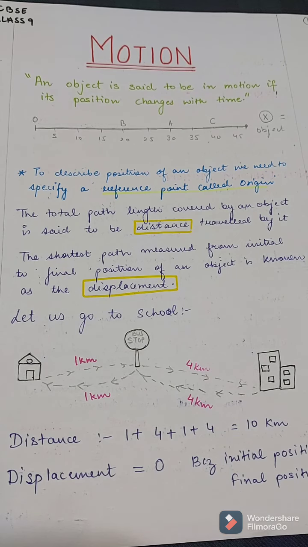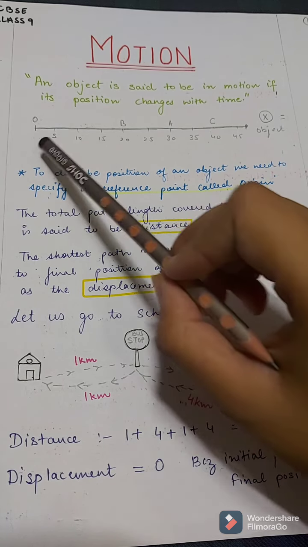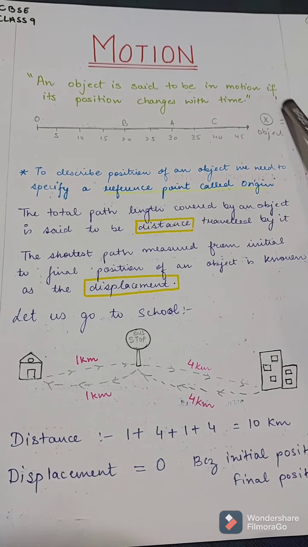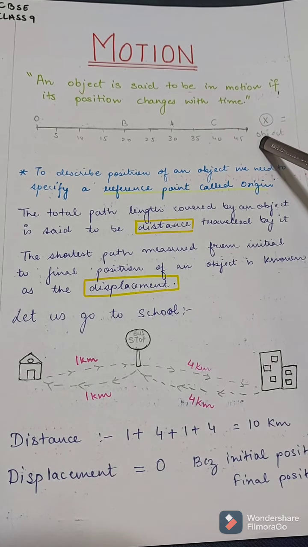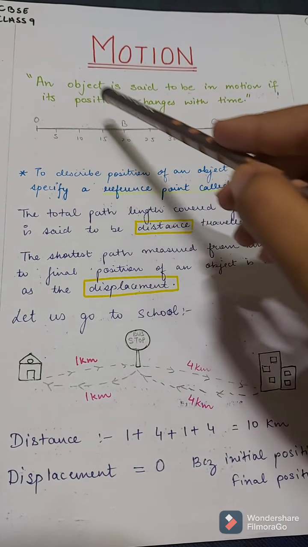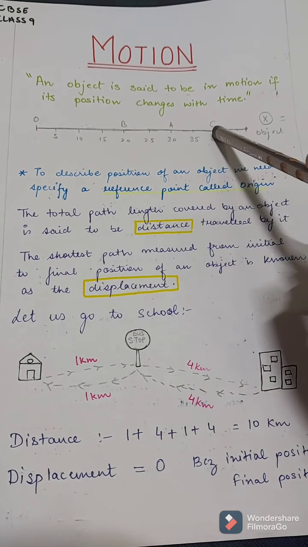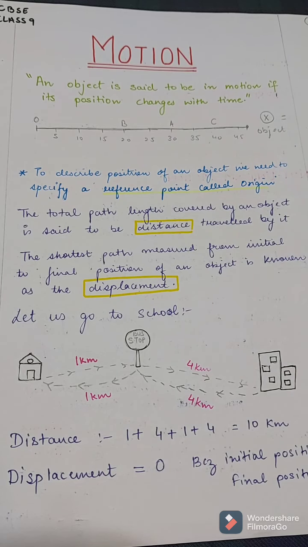So, what is motion? An object is said to be in motion if its position changes with time. To describe the position of an object, we need to specify a reference point, and this is called its origin. So let us consider this straight line as a journey of an object x. This object starts its journey from O, that is the origin, and goes to B, then A, then C, and somewhere else then. So we see here with time the position of the object is changing, and hence we can say the object x is in motion.